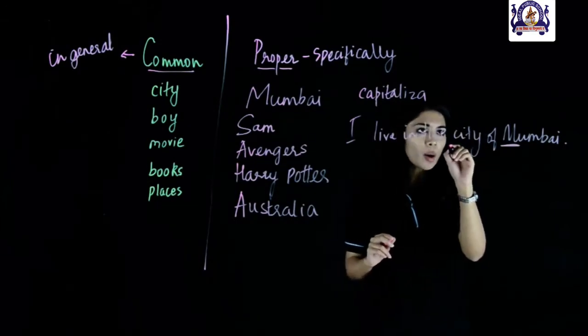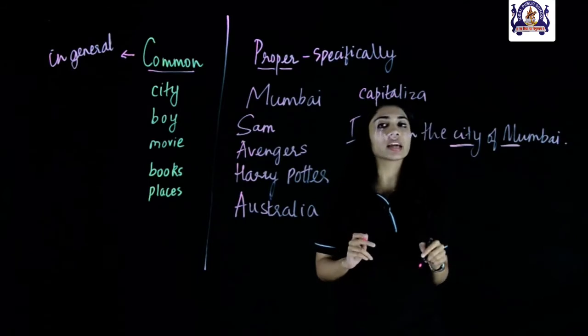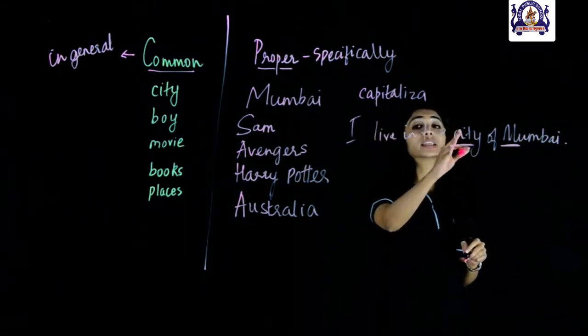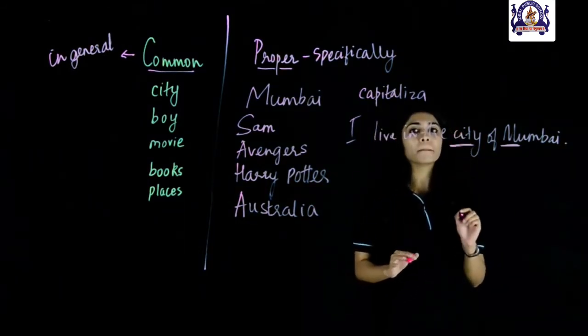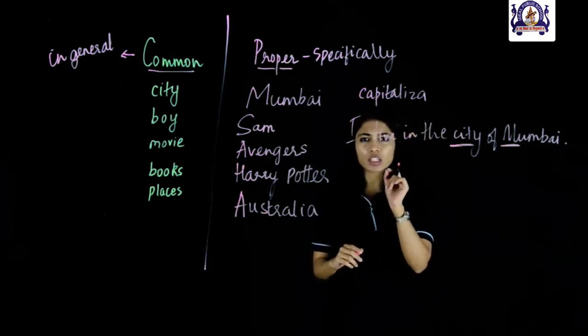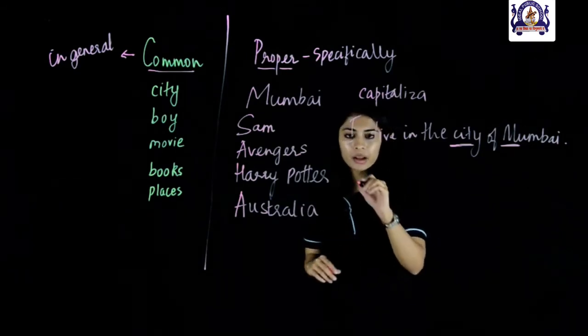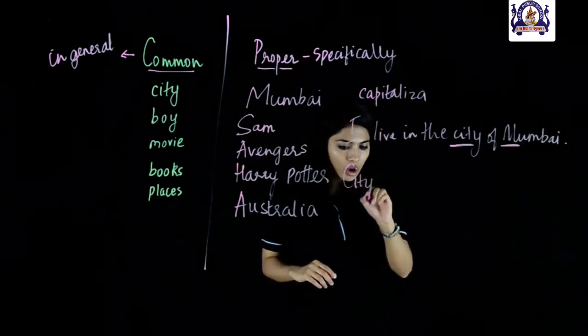Whereas we also have a common noun here, which is the word city, and as you can see, we haven't capitalized the letter C in the word city because it's a common noun. We would only capitalize common nouns when they come at the beginning of a sentence. For example, if I say, city of Mumbai